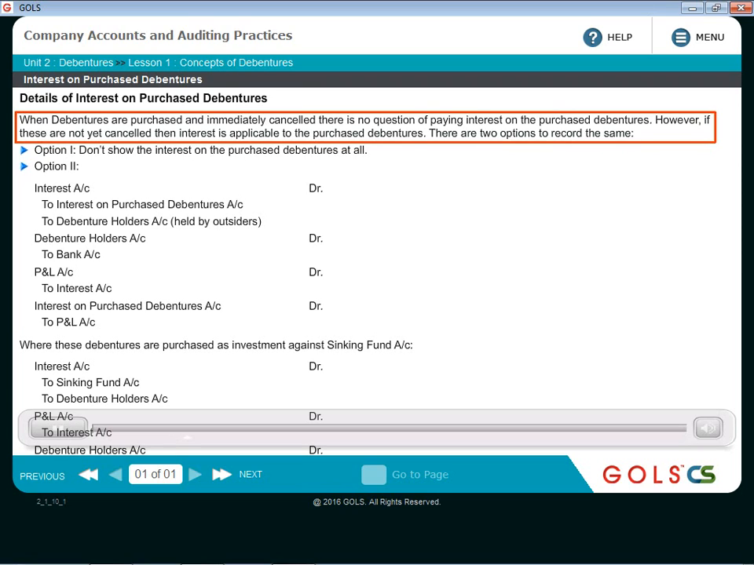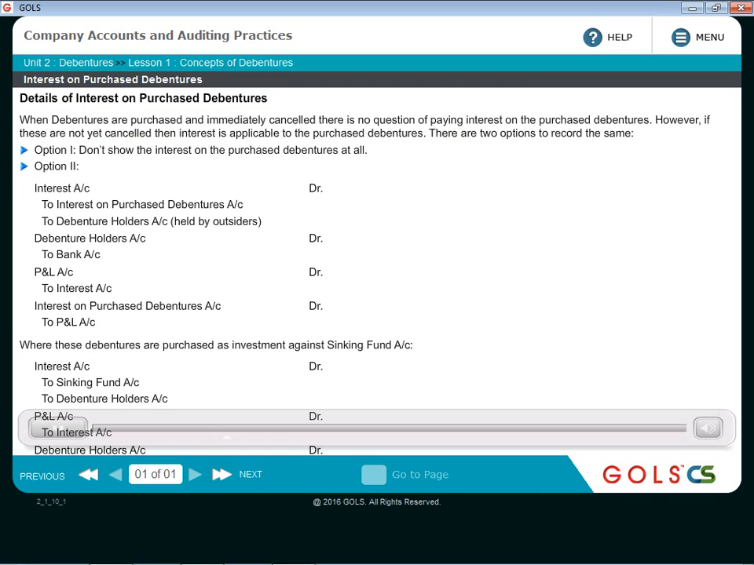So when the debentures are purchased and immediately cancelled, then there is obviously no question of paying interest on these debentures because the debentures are cancelled. However, if these are not yet cancelled, then the debentures still remain and therefore there is question of interest which is applicable on these purchased debentures. Now, how do we show this interest? There are two options to record.